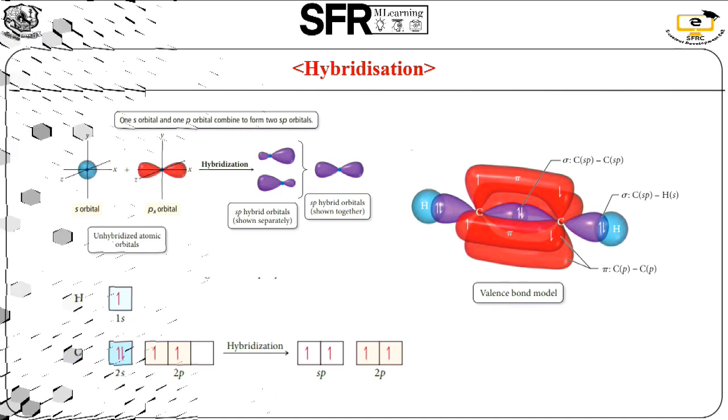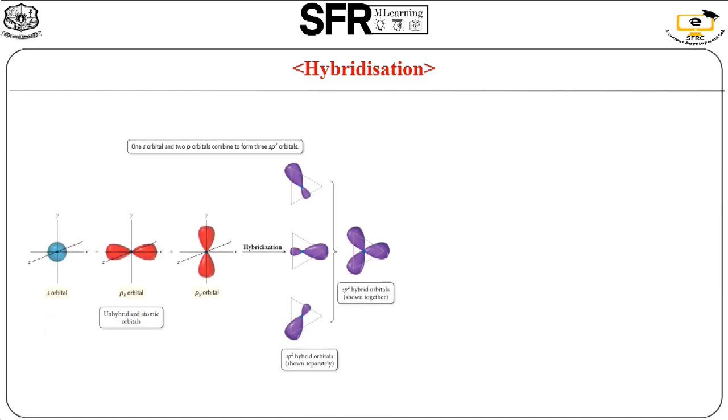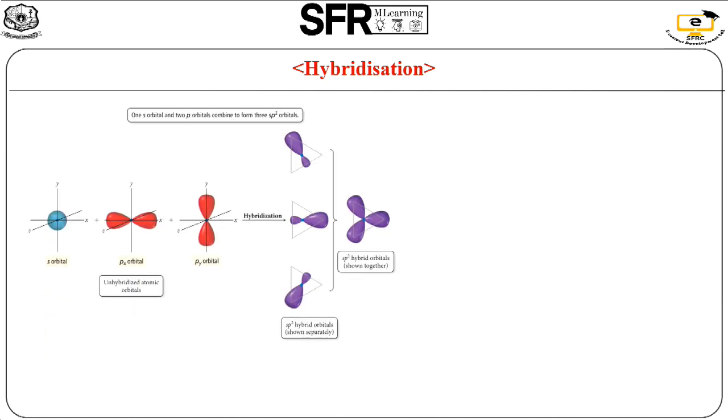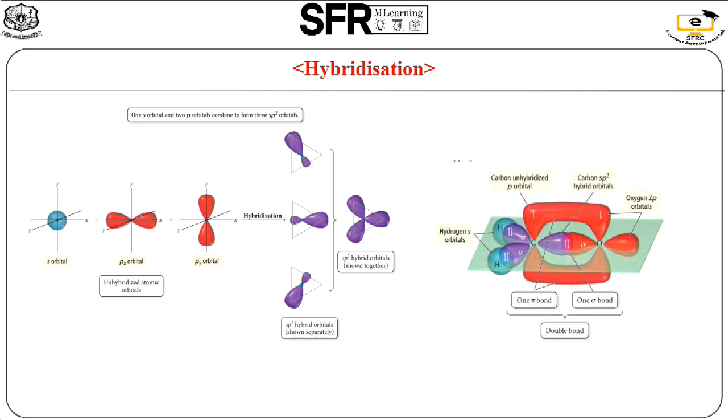The second example is sp2 hybridization. It is a mixing of 1 s orbital with 2 p orbitals. So we get 3 hybridized orbitals, which is sp2 hybridization. The geometry of the molecule is trigonal planar, and the bond angle is 120 degrees.